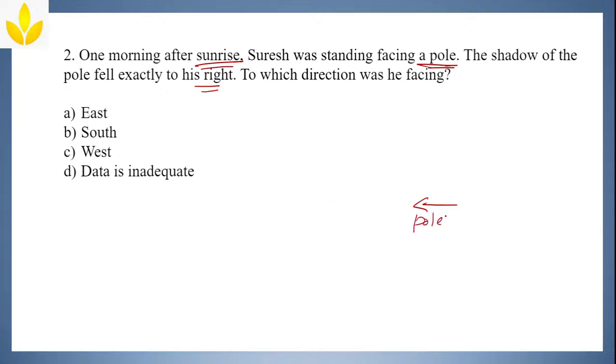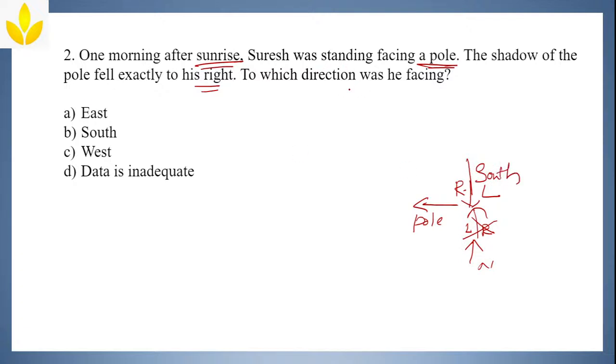Now to his right means if I make Suresh stand here, for him this becomes left and this becomes right. So this is wrong. If I make him stand this way, this becomes his right and this becomes left. So the shadow is falling towards his west, and that means the pole is towards north, and Suresh is facing towards south.